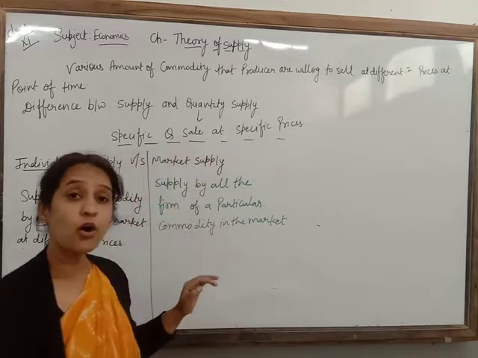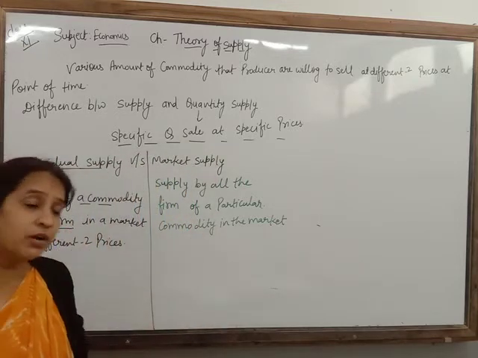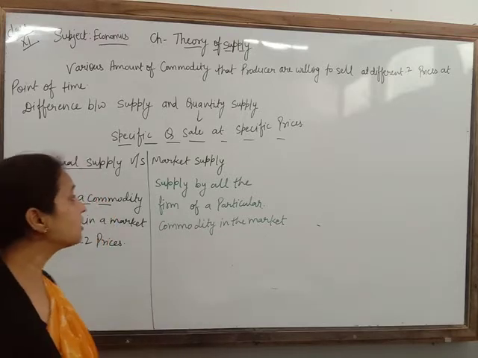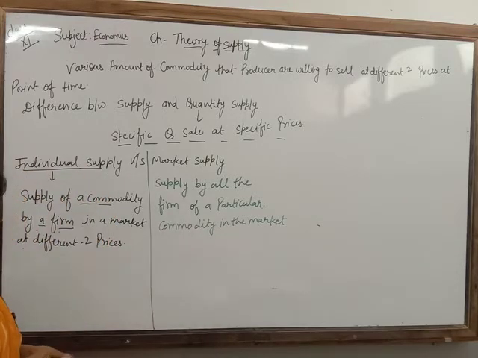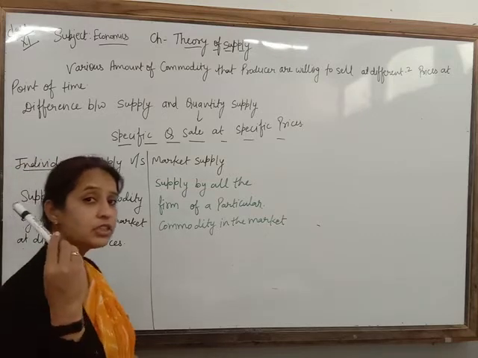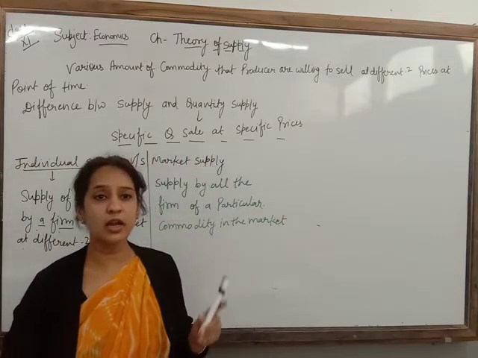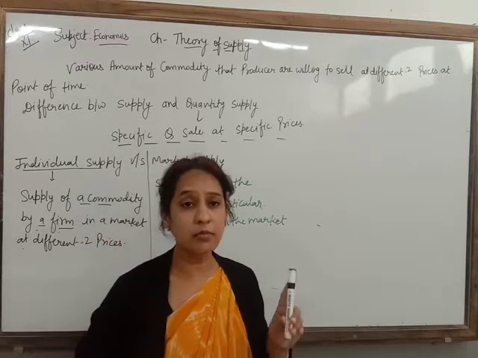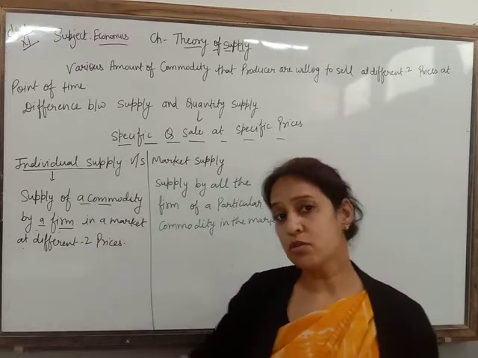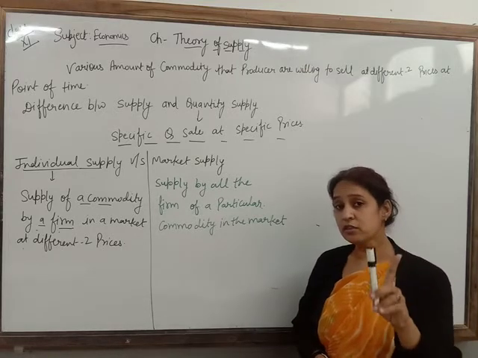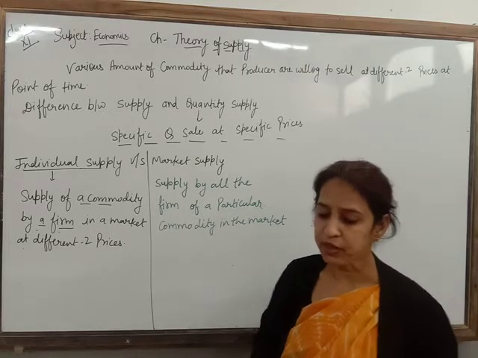Supply by all the firms available in the market for a particular commodity is known as market supply. Suppose there are 3 firms in the market, A, B, C. Supply by all the firms of this market is known as market supply.